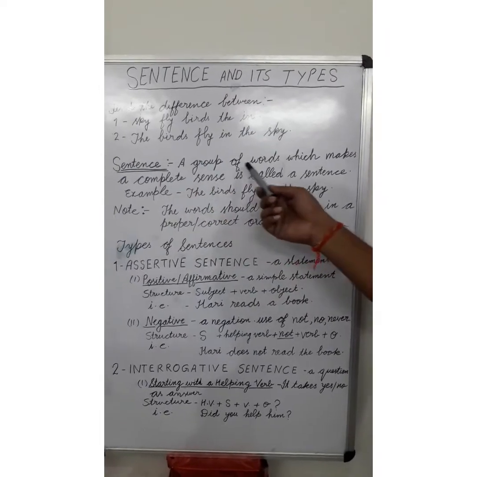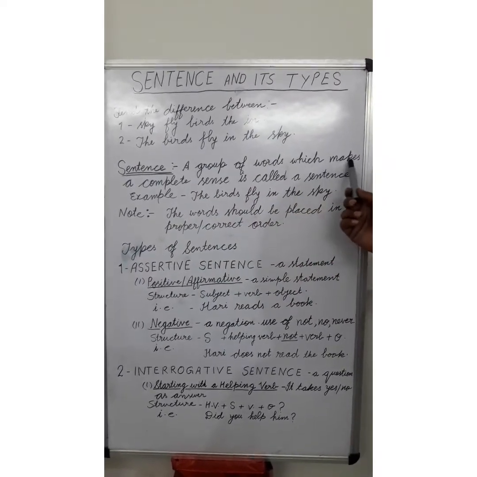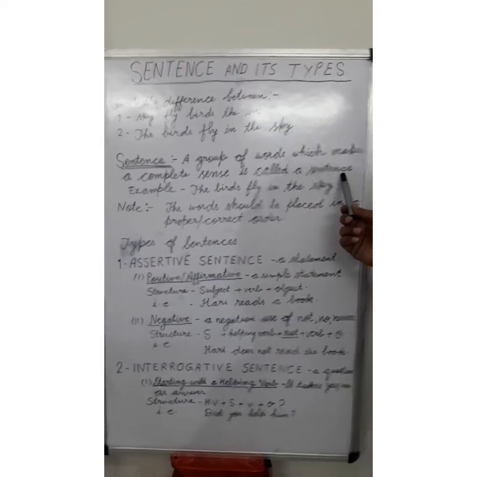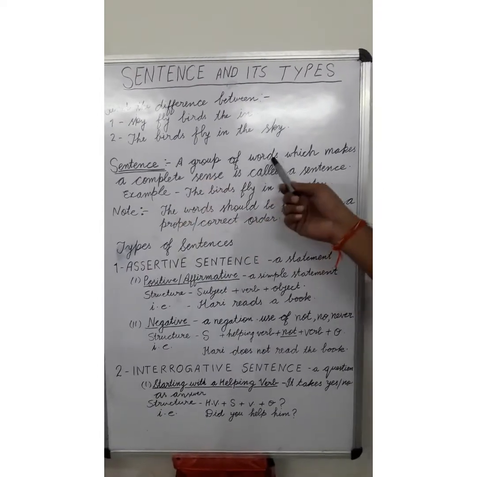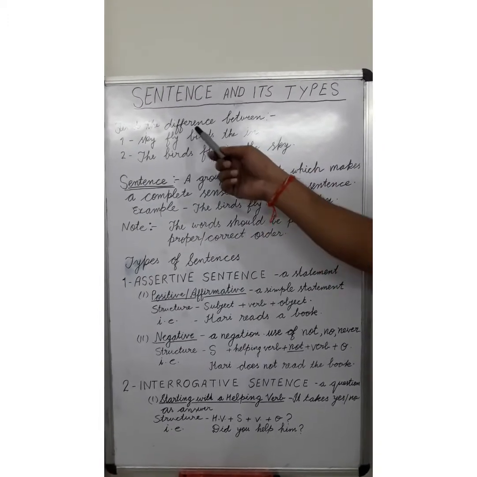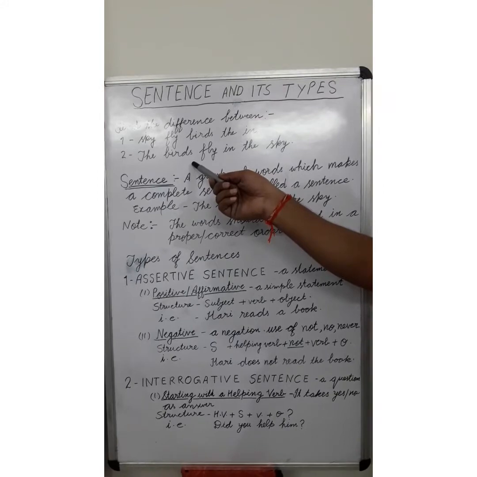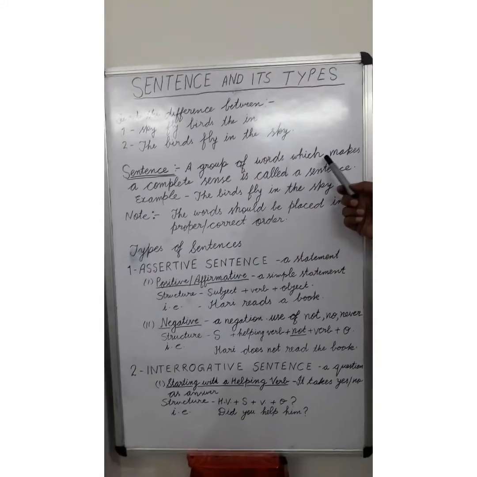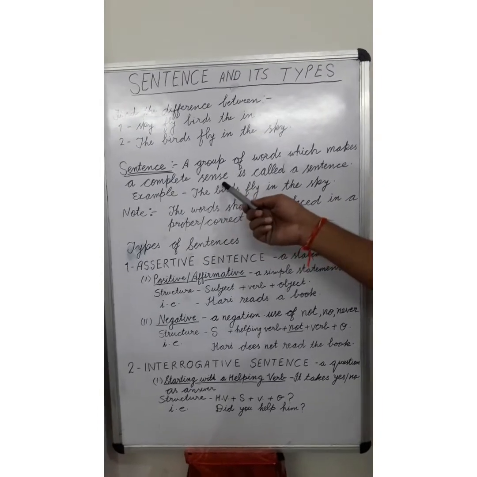A group of words which makes a complete sense is called a sentence. A sentence should be a group of words, so one condition has been fulfilled in both these rows. Another condition is it should make a complete sense.